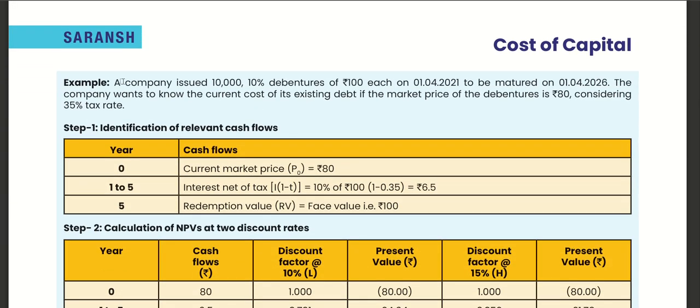Example. A company issued 10,000 10% debentures of rupees 100 each, to be matured on 1 April 2026, which means it is issued for 5 years, right?